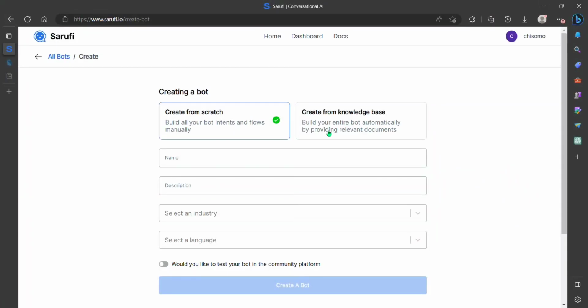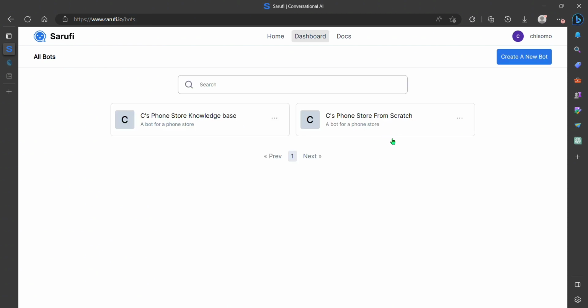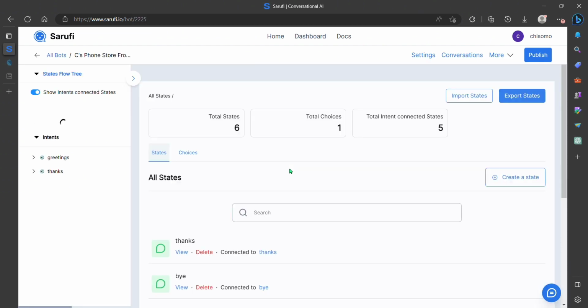Let's get started. But before we get to choosing what option we can use, we have to look at what makes these options different. So we'll start by looking at creating a bot from scratch. Now, because this is not a step-by-step tutorial, I already created two bots for each purpose. The bot in this example is a bot for a store that sells phones.